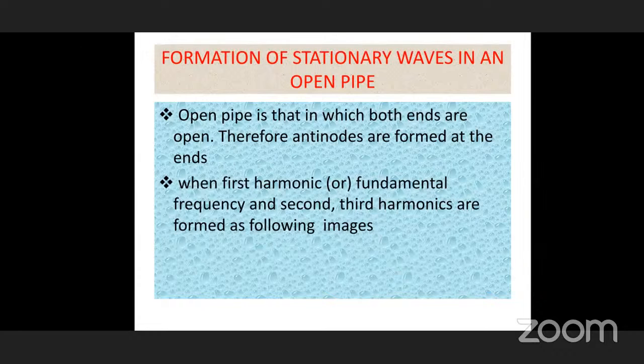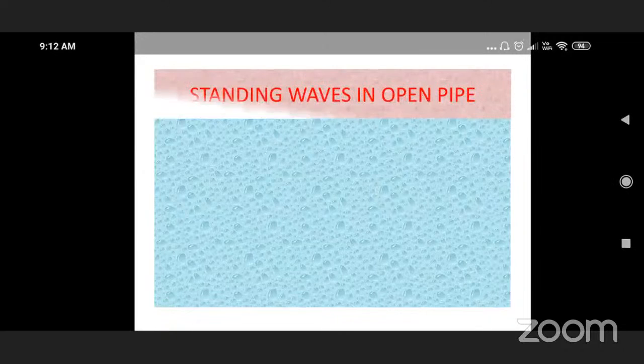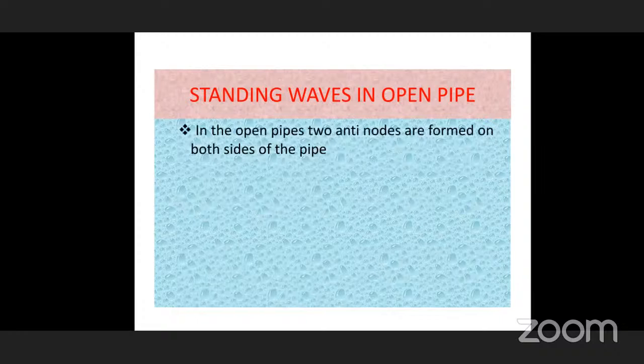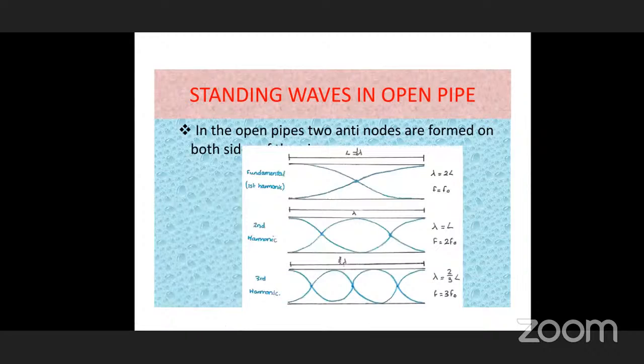Now, as we have seen in the stretched string, the first harmonic or fundamental frequency, first overtone, second overtone, which we call the second harmonic or third harmonic, how can we derive the equations? Let us see. In an open pipe, two antinodes are formed on both sides. You see this open pipe, and here both sides are open. So two antinodes, so this length is lambda by 2.